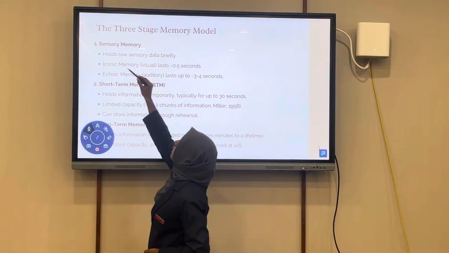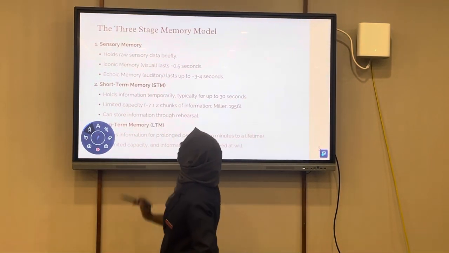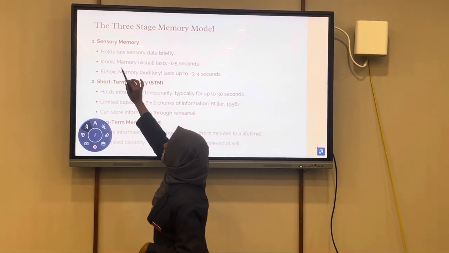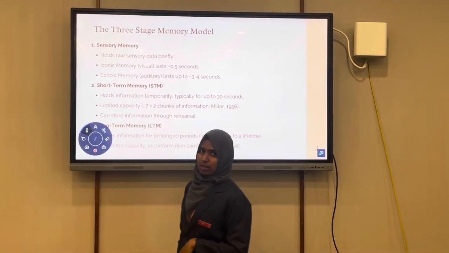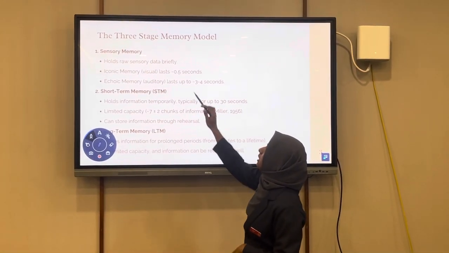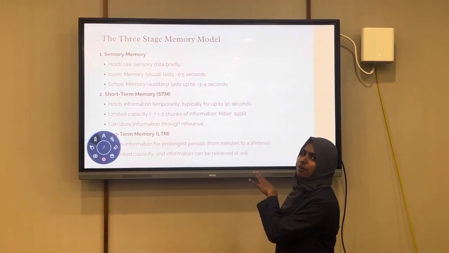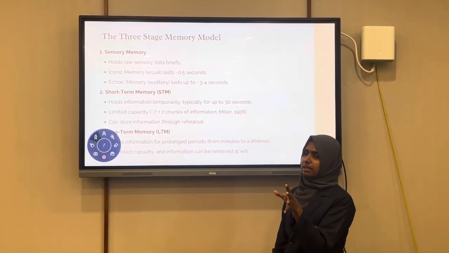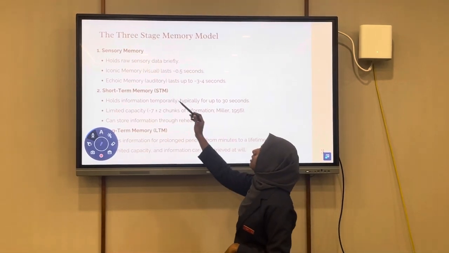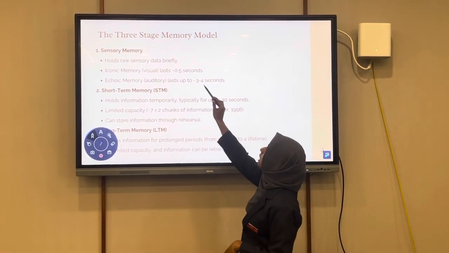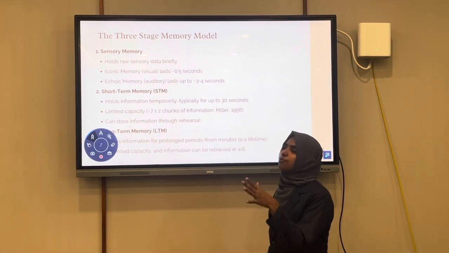Sensory memory has a very low time retention capacity. There are two types of memory in sensory memory, iconic memory and echoic memory. Iconic memory can only hold data for less than 0.5 seconds, which is a very small time limit. Echoic memory retains auditory data, and it can only retain the data for approximately 3 to 4 seconds.